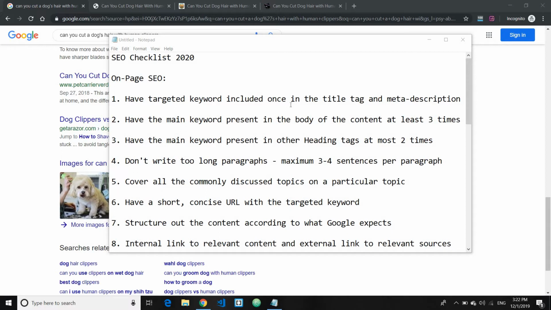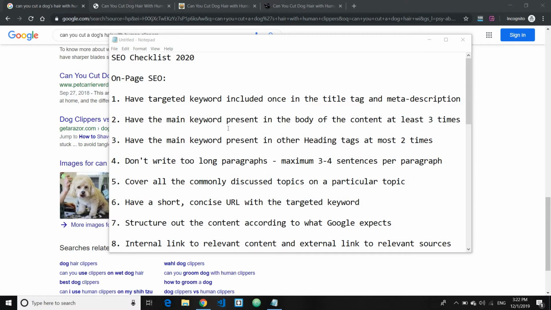For example, you want to rank for, let's say, the keyword local SEO tips as well as local SEO tips and tricks. So you may have in your title tag something like local SEO tips, right? And then after that you can write tips and tricks to rank your local business higher, something like that. You can have two of the keywords present, but make sure that you don't stuff the exact match keyword more than once in the title tag and meta description.